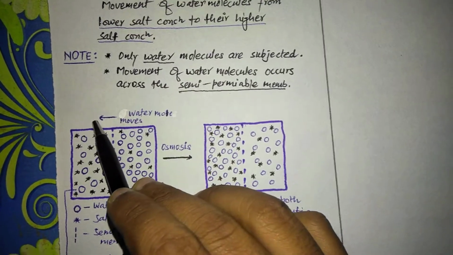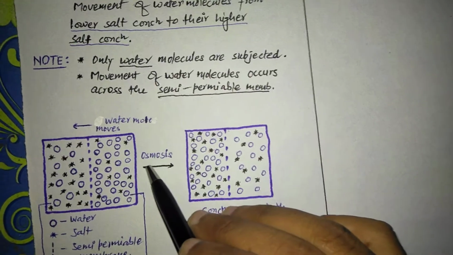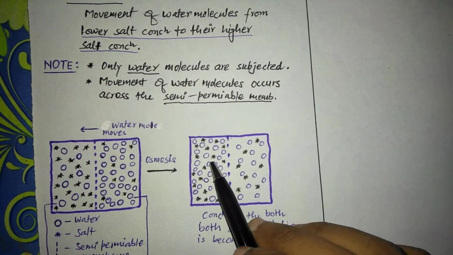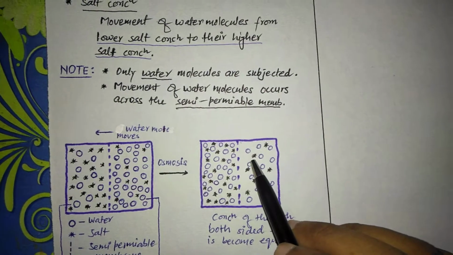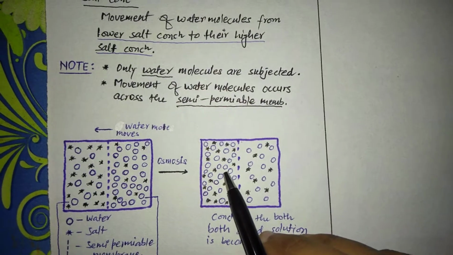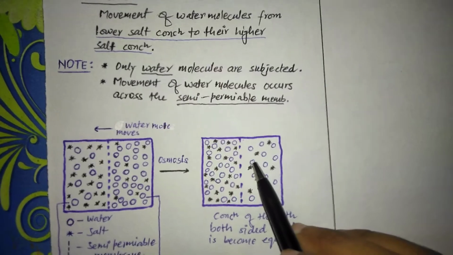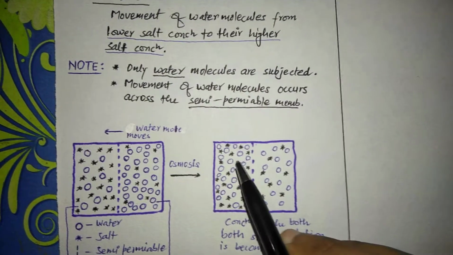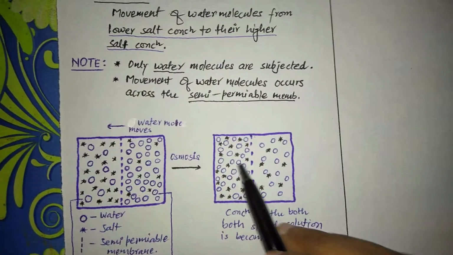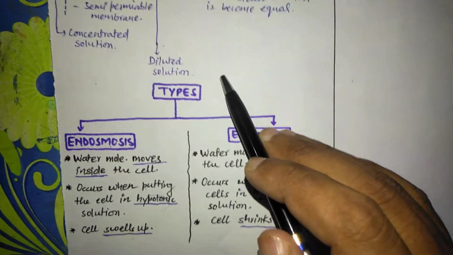When both kinds of molecules are subjected to the osmotic process, only water molecules move from this side to this side across the semi permeable membrane, and after the complete osmosis the concentration of both sided solutions will be equal. So when will the osmotic phenomenon be completed? It will be completed when the concentration of both solutions is the same, and then the process stops.